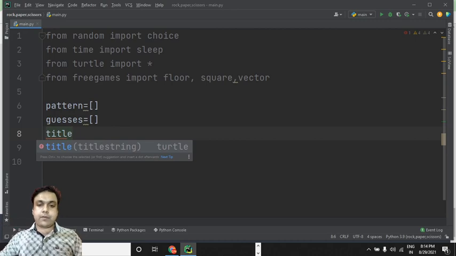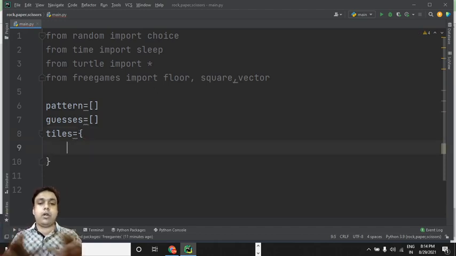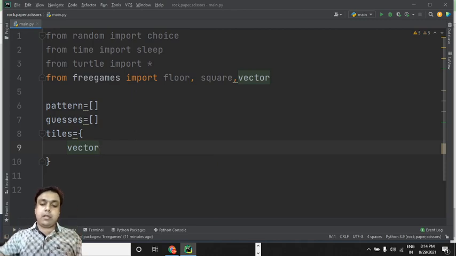Now let's define the tiles. There will be 4 tiles, and I would like to see all 4 with different colors. We can make use of vector for drawing the tiles. Then we need to define the position. The first tile I would like to see at position 0, 0, and then we can put the color, red.